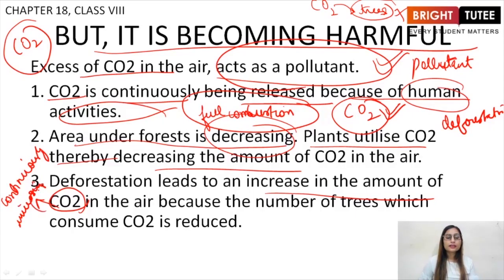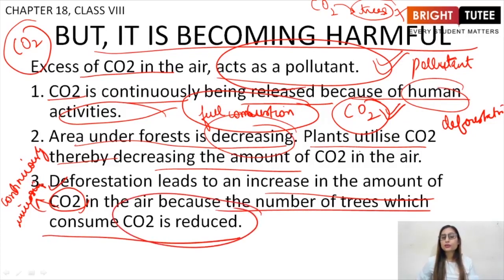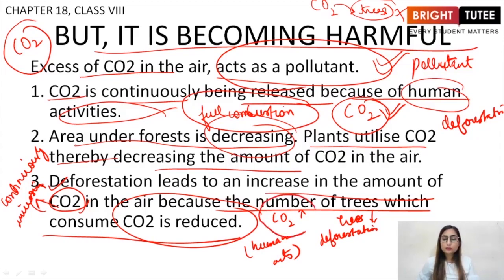And it is very, very harmful to us because the number of trees which consume carbon dioxide is reduced. So there are two factors. First of all, carbon dioxide is increasing due to human activities, right? And trees that use up the carbon dioxide are decreasing, again due to deforestation, that is a human activity. So we are ultimately increasing so much amount of carbon dioxide which is becoming harmful to us.